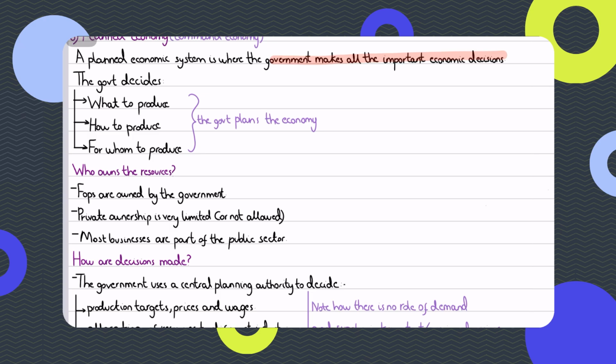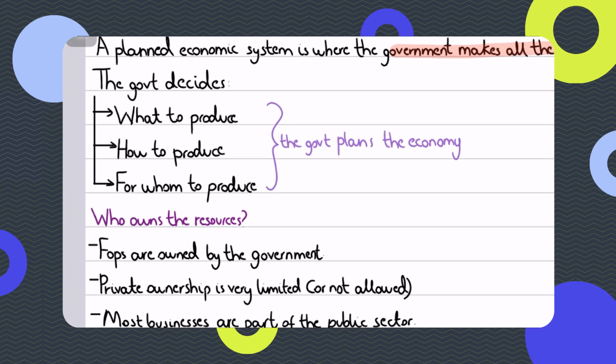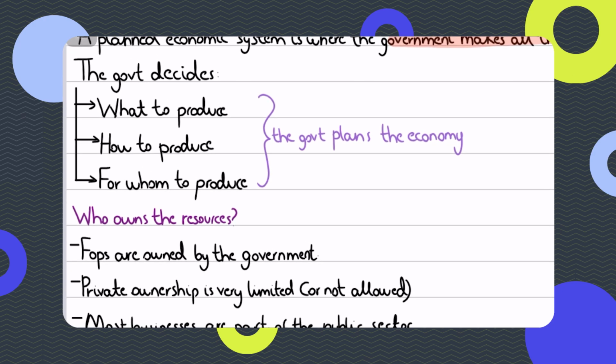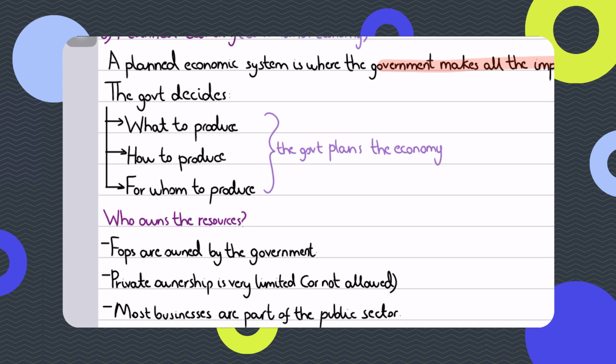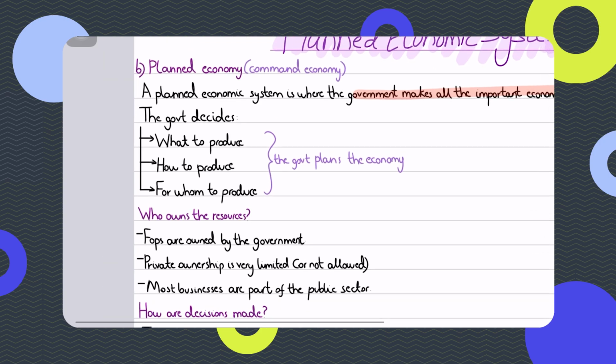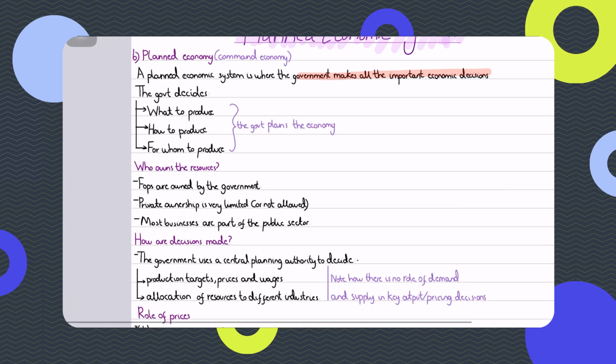But then who decides? Who's the boss? The government. The government decides everything, which means that the government decides what goods should be produced, how those goods should be produced, and for whom those goods should be produced. So basically, the entire economy is planned by the government from the top to the bottom.